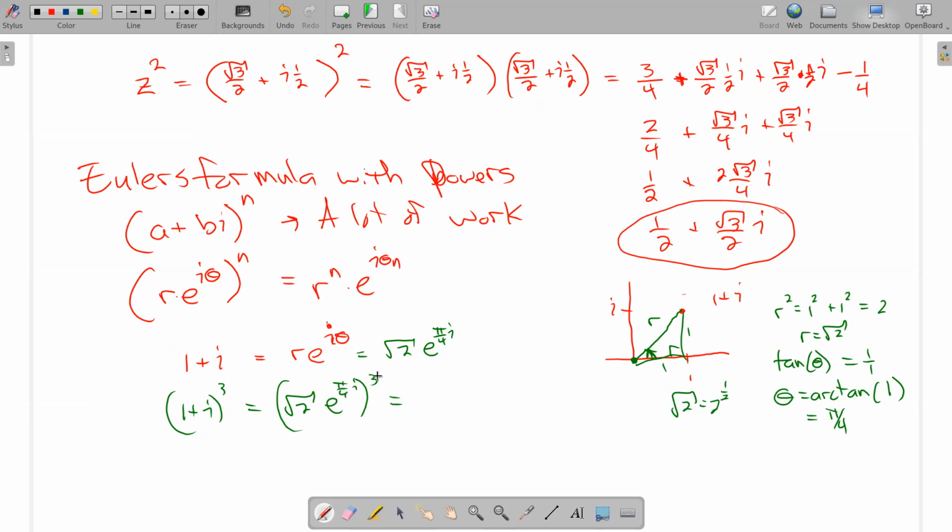If I take the power 1/2 and raise it to the 3rd power, that's going to give me 2 to the 3/2 times e to the power 3 times pi over 4i. So that's just going to be 3 pi over 4. Now, square root of 2 is about 1.4-ish. Let's see what its cube looks like and see if this point ends up where I said it would. And I said, again, the radius would get cubed and the angle gets tripled.